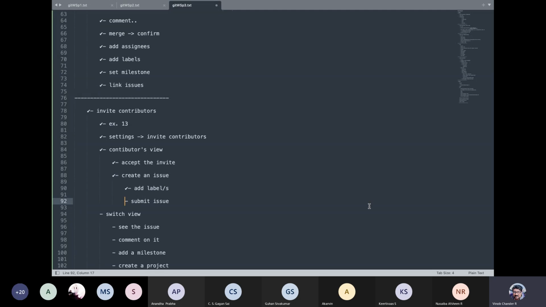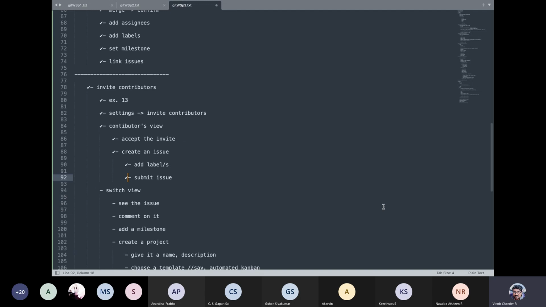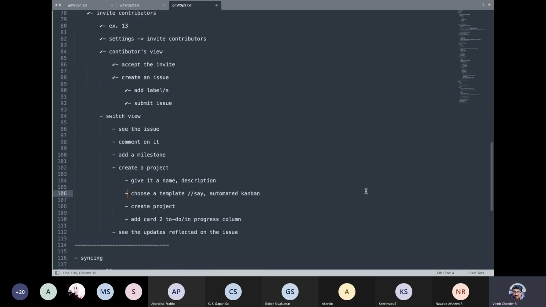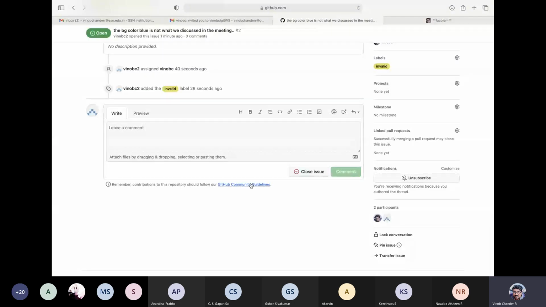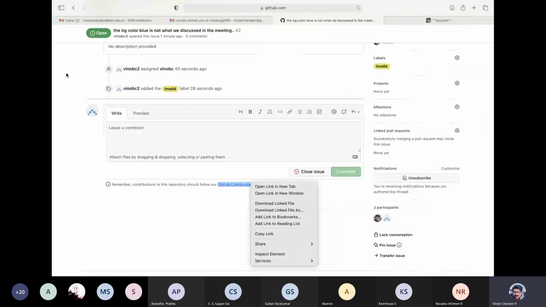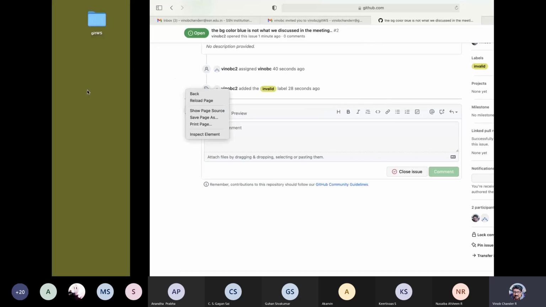Next, let us see the same view from the other person's perspective, which is again myself, since I'm making use of two different email addresses. I'm just trying to show the different views. So let us switch the view and then see the issues. I have this in Safari, and I have Chrome as well.